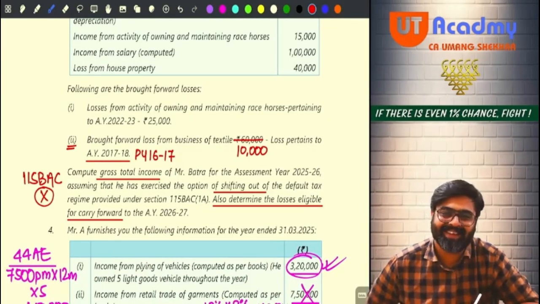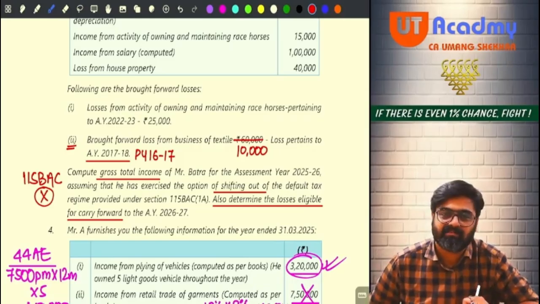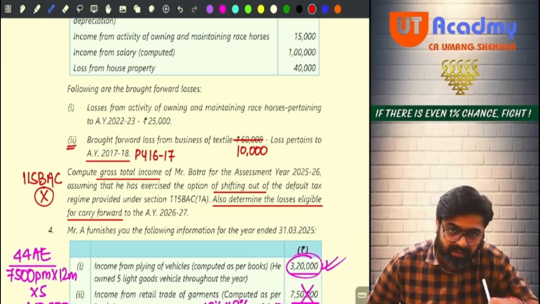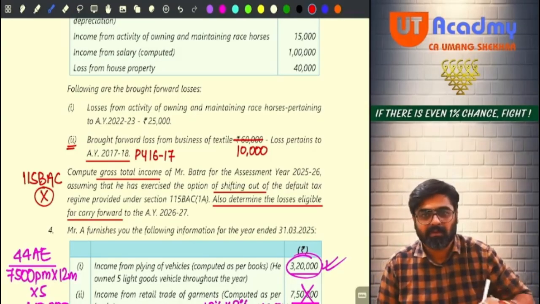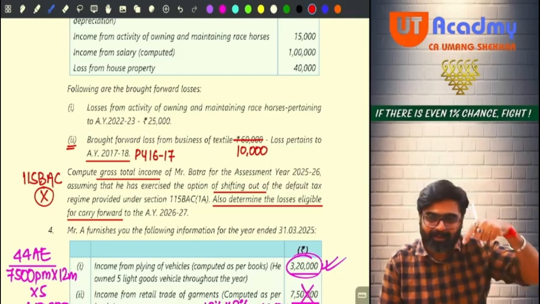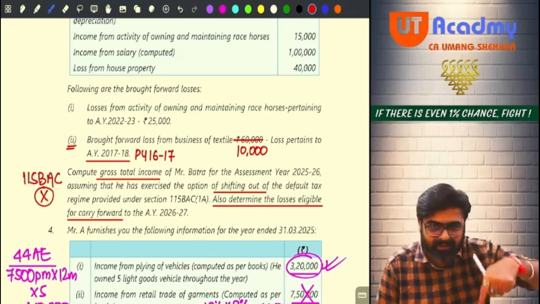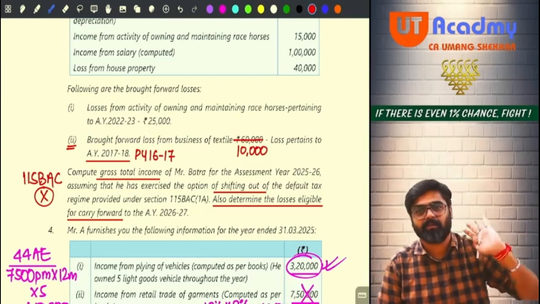Now tell me. Do you have any other business income? So can this 10,000 be adjusted against any other income? No. So this was the last year. And if this cannot be set off in this year, it will not go to the next year. This will lapse.